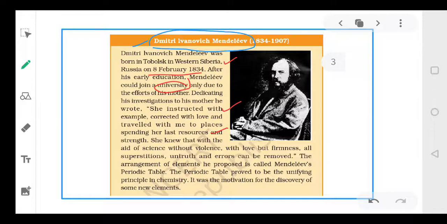She knew that with the aid of science, without violence, with love but firmness, all the superstitions, untruth and error can be removed. So such great thoughts his mother had. And the arrangement of elements that he proposed is now known as Mendeleev's periodic table.